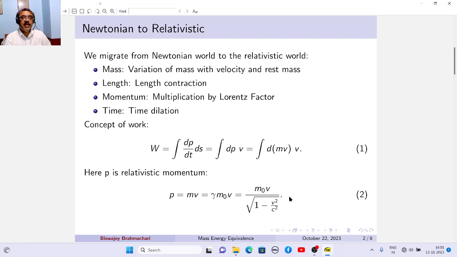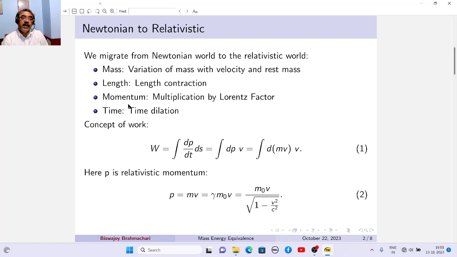His measurement will be less than my measurement because length will be contracted. So the idea of length will be modified.